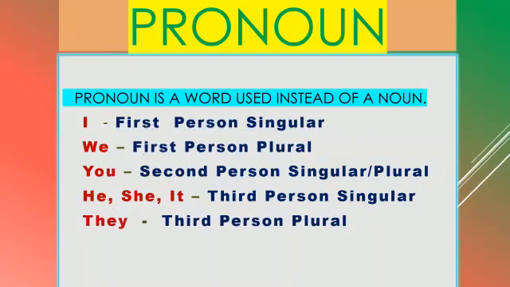So what do we say it in Tamil? We'll see I, நான், we, நாங்கள். So நான் is a first person singular, நாங்கள் is first person plural. You means நீ or நீங்கள், both second person singular plural. So it is a second person. It can be taken both as a singular as well as plural. In Tamil there are two words நீ, நீங்கள், but in English there is only one word you.